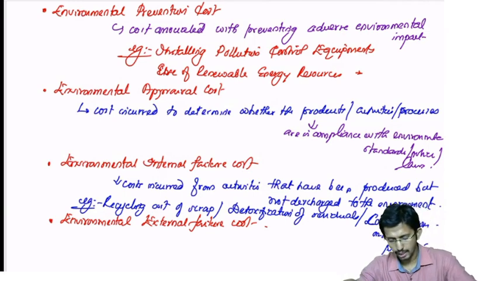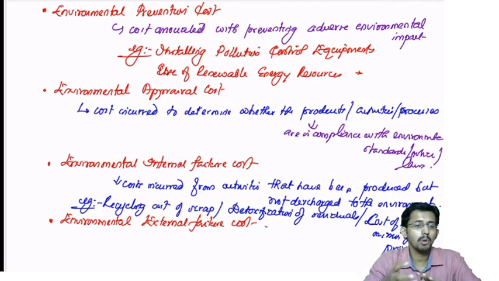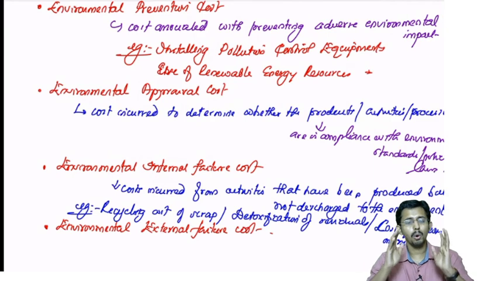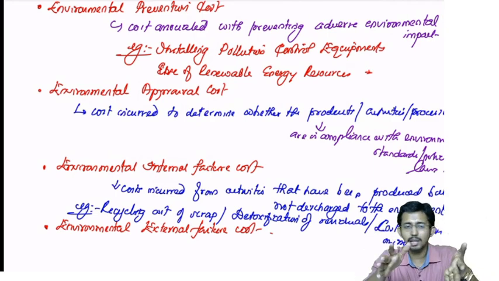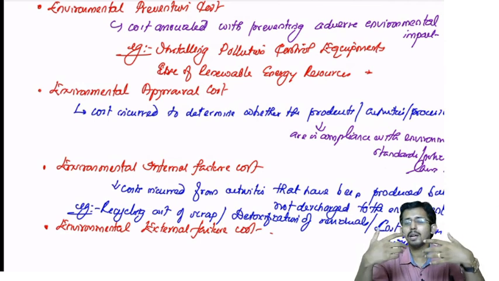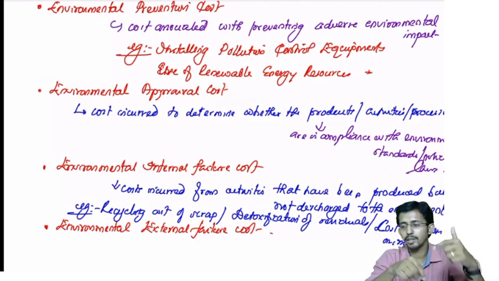Okay, next, environmental external failure cost. That means you have discharged the waste to the environment. Everything is gone out of your control. Now after that, you are incurring some cost to rectify it. You had generated certain waste, toxic materials, which you should not have discharged to the environment, but somehow you discharged it. After that, regulatory authorities came with a notice. Now you are incurring cost for removing that toxic material. It is an environmental external failure cost.